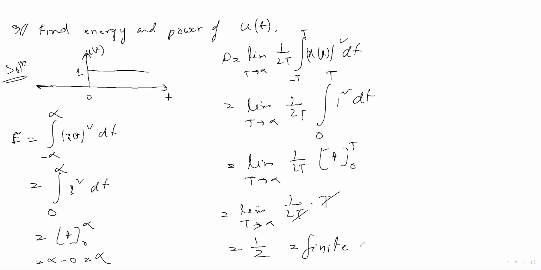This is a finite value, okay? So I am saying this is an exception. So this unity step signal is a power signal. The given signal is a power signal.